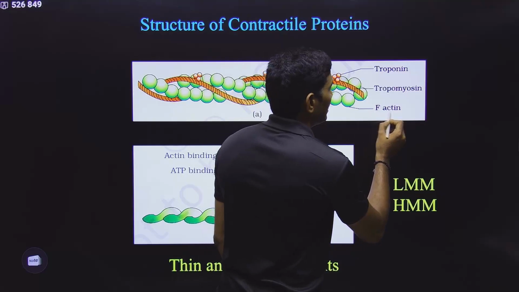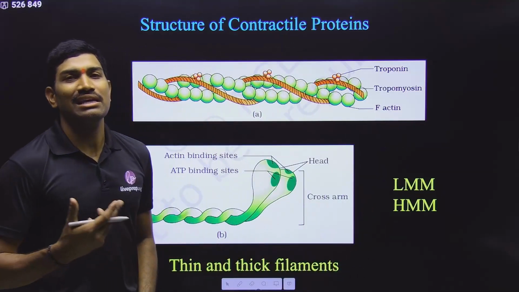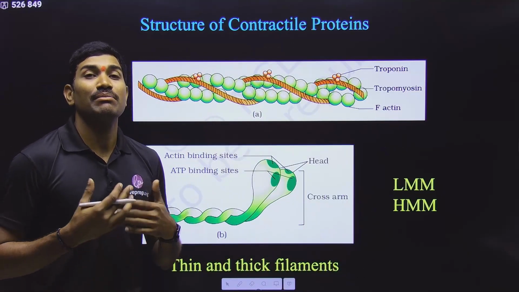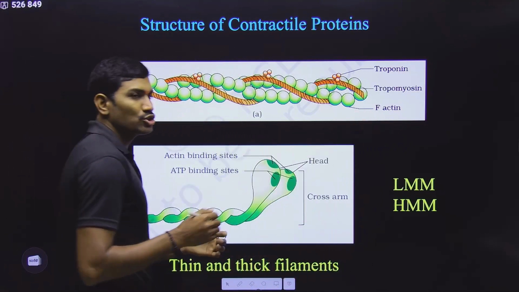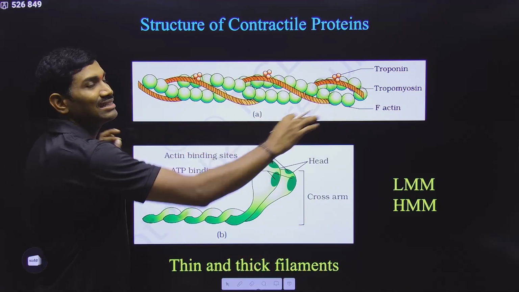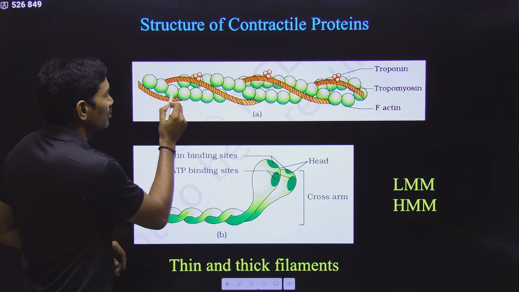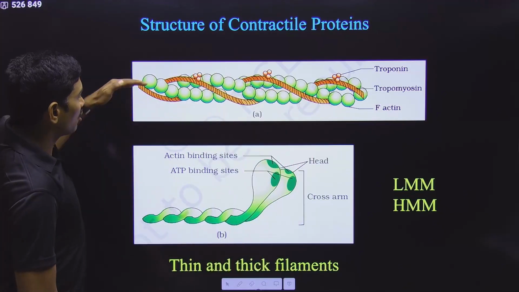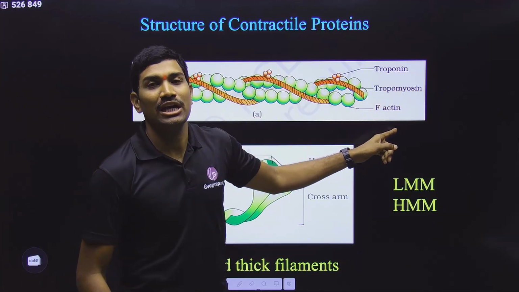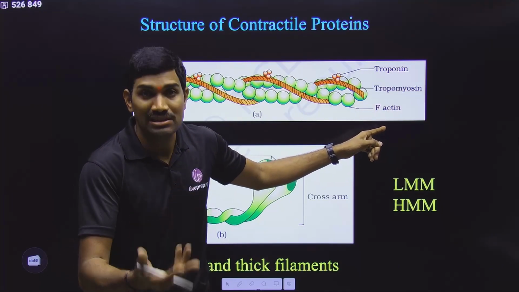Here they have given the labeling as F-actin. What is this F? F means filamentous or filament. Why is it called a filament? Filament means a thread-like structure. Just observe carefully, this is a long structure, a long thread-like structure. That's why they are using the term filamentous.